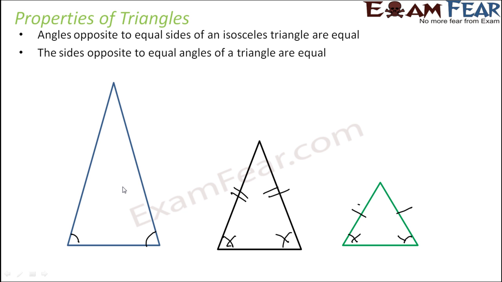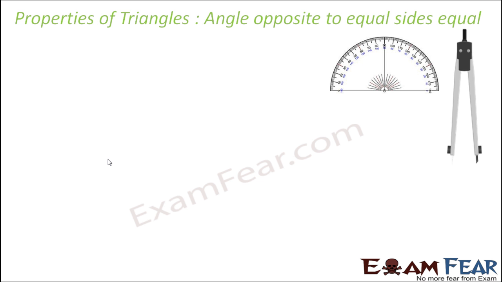If you draw this on a plain piece of paper, you will see that if you draw a triangle with two sides equal, these angles are equal. If you draw a triangle with these angles equal, you will notice that these sides are equal. So first, draw a triangle with the intention that these two sides are equal. Then observe the angles. You will see the angles are equal. Then draw a similar kind of triangle with equal angles, and you'll observe that the sides are equal. So both are related. This is experimental data. Now we'll try to prove it.